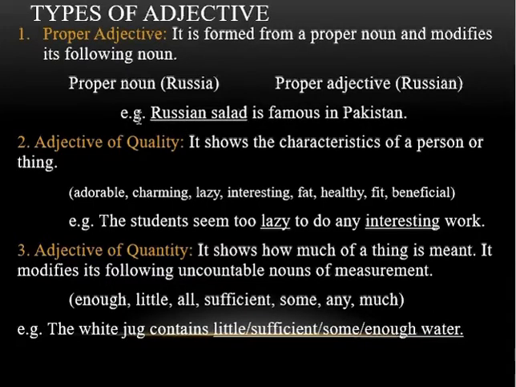Here I have used this proper adjective in a sentence. The example is: Russian salad is famous in Pakistan. The second type of adjective is adjective of quality. The definition tells us that this adjective shows the characteristics of a person or thing. Characteristics like we can say some person is looking adorable, charming, lazy, interesting, fat, healthy, fit, and beneficial. These are some examples of adjective of quality.